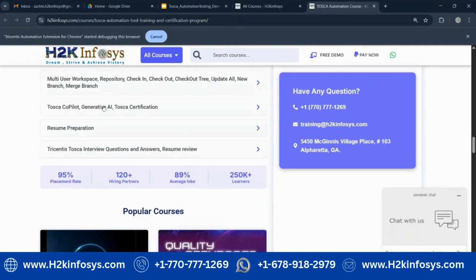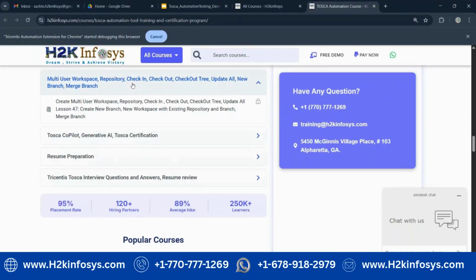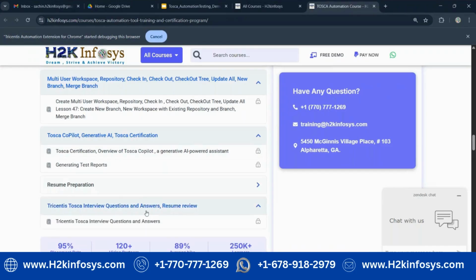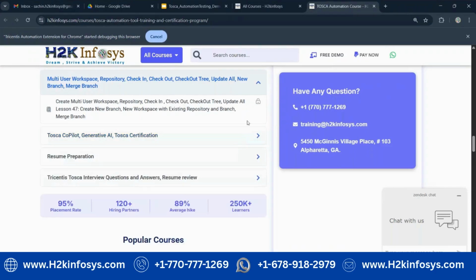And also there is the multi-user workspace, in that we will cover each and every feature. And the Tosca Copilot feature, generative AI, as well as Tosca certification. Those we will also cover. And after that, interview questions, answers, and resume review. This we will cover in our course.